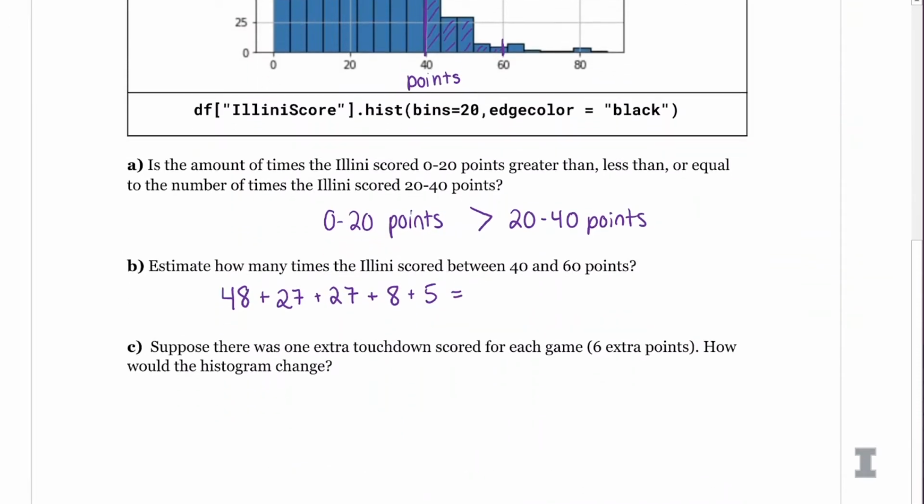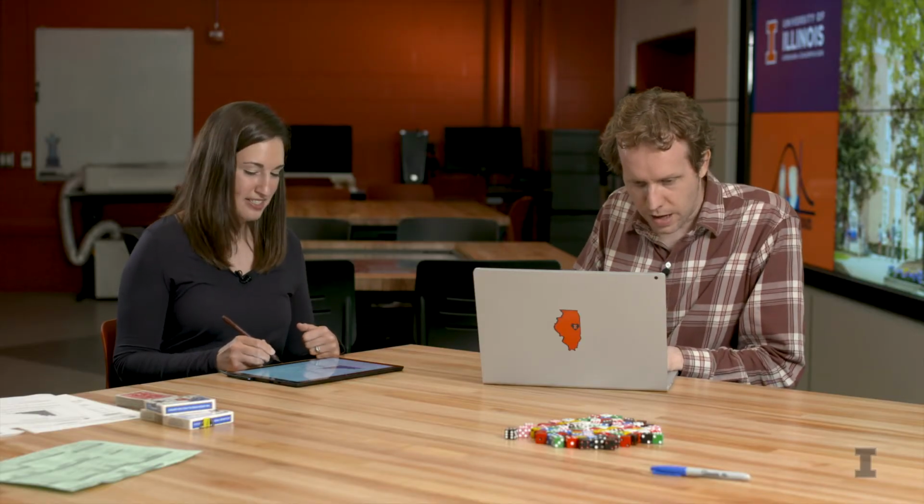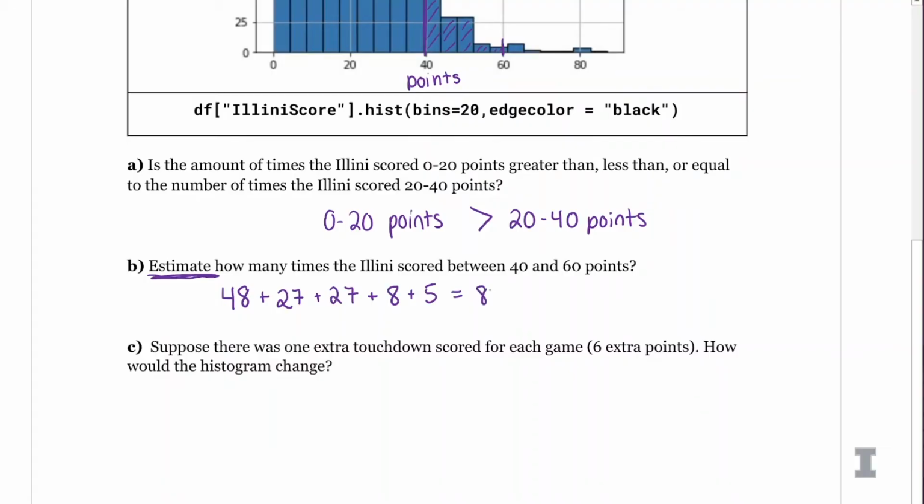And again, I'm just glancing at this. We are looking at this frequency histogram and making these estimations. And wait, can you add up all those numbers for me? Yeah, it's 88. So to estimate how many times the Illini scored between 40 and 60 points, we're guessing it's about 88. And again, it's an estimate. I did some data science and looked at how many times that occurred, and it was actually right around 100 times, 102 times. So really close estimate. Pretty close.